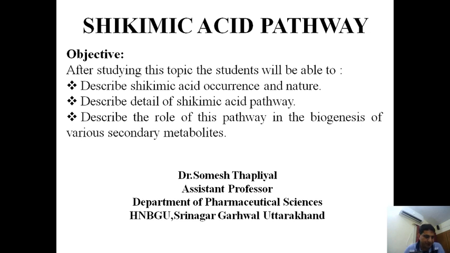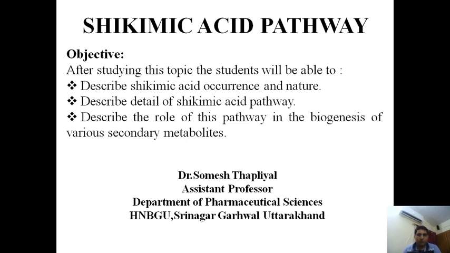In the dark reaction there are two types of pathway. The first is the Calvin cycle, which is also known as the pentose phosphate pathway, and the second is the Hatch and Slack pathway. The end product of the Hatch and Slack pathway is malic acid, whereas the end product of the Calvin cycle is fructose 6 phosphate.